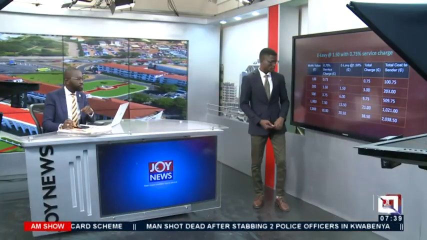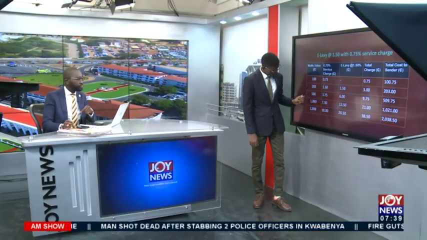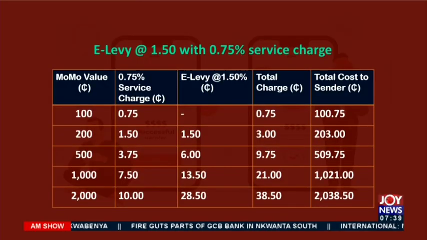5%, and service charge has been reduced by 25%. So let me start from 500 cedis. So 500 cedis, the value added, the total charge to the sender is 9 cedis, 75 pesos. Right. And the total cost to the sender is 509 cedis, 75 pesos. Right. And from 1,000 cedis onwards, the rate is flat.